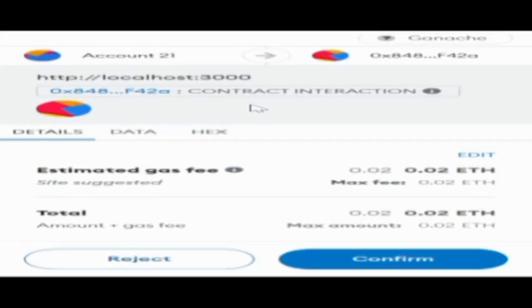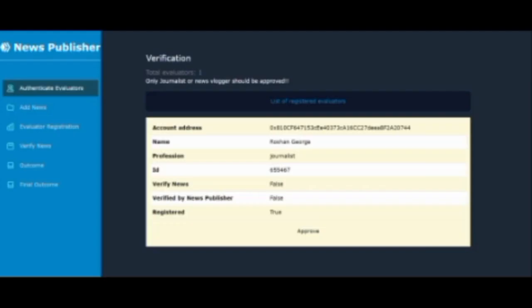Once I click on approve, here you can see again I am prompted with a MetaMask wallet. So here I'll be able to confirm the transaction and add this particular journalist to the blockchain. So yeah, I'll be just confirming.